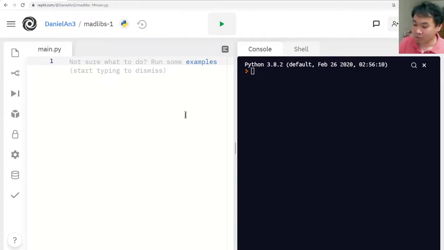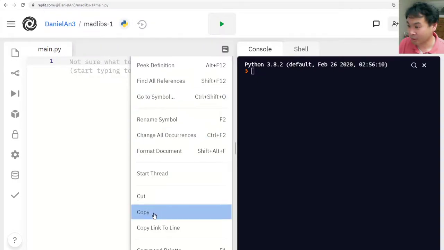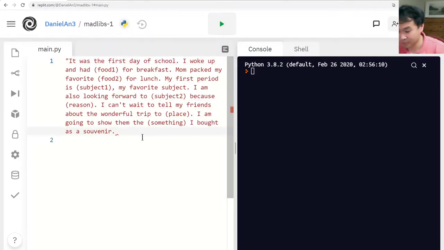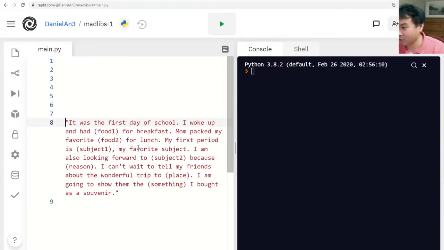Okay. So right click. Actually, Control V, paste whatever you copied. So I copied, and now it's pasted here. And then we're going to put quotes before and after. Okay, and then just type enter, and we're going to start putting a bunch of input commands.